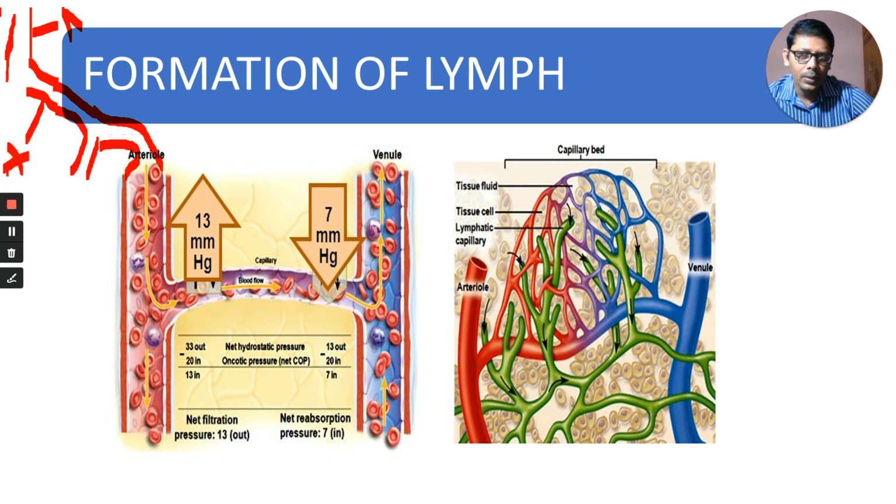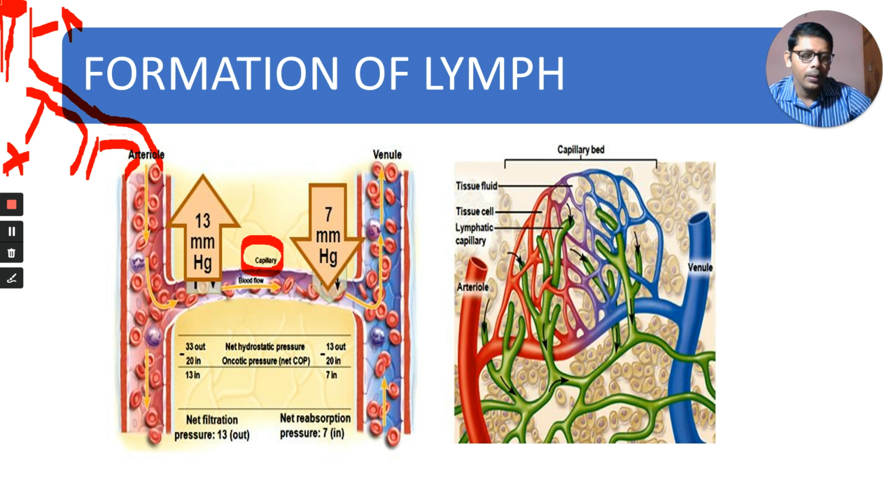If you see the diameter, gradually the diameter decreases. This is the larger one, and then this is smaller than this one. Progressively there is a decrease in diameter, and this is the arteriole. The arteriole further divides into capillaries. What is this one? Blood capillary. What is this one? Venule.